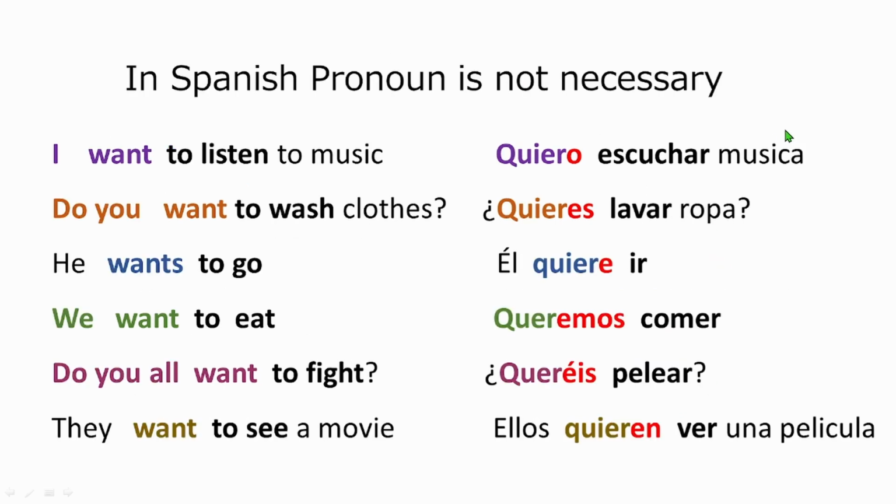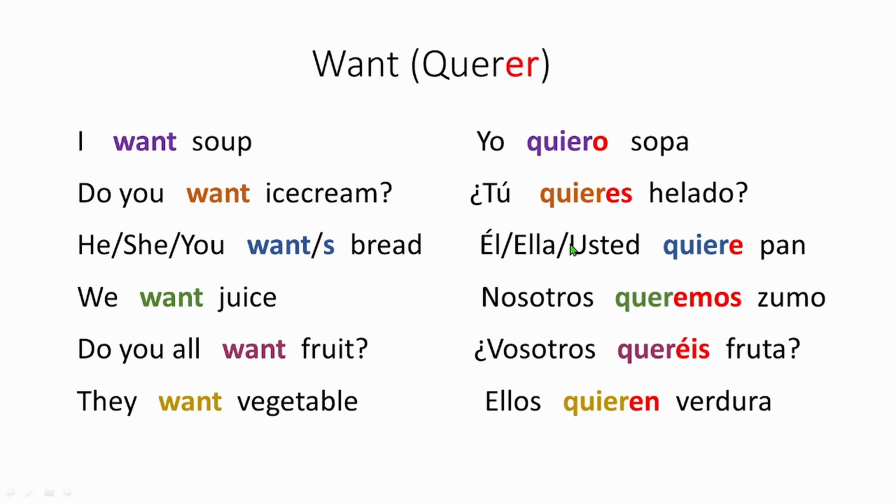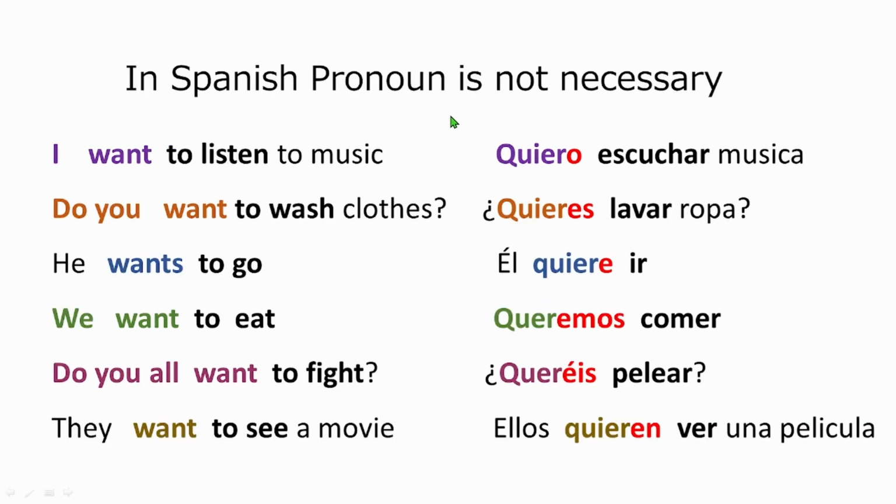And let's see further. So it says that in Spanish, pronouns are not necessary, right? So we don't actually need to put a pronoun. Like here I put yo quiero, tú, él, ella, right? These are not necessary. You can omit them. Actually, in real conversation, we don't usually put them. So, I want to listen to music. Quiero escuchar música. Escuchar is listen, and the second verb we don't conjugate. So I put it as it is.